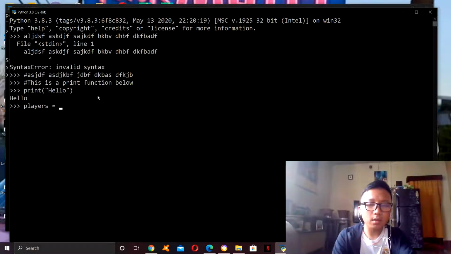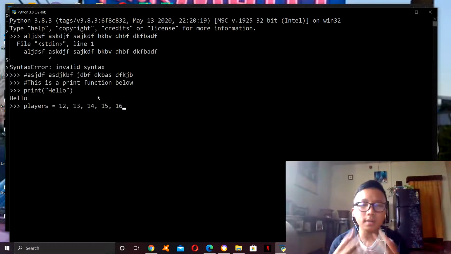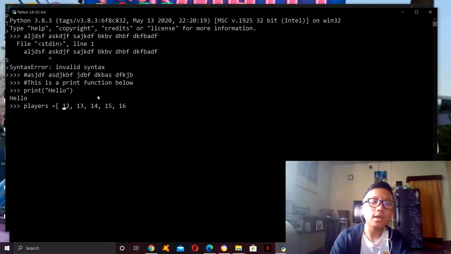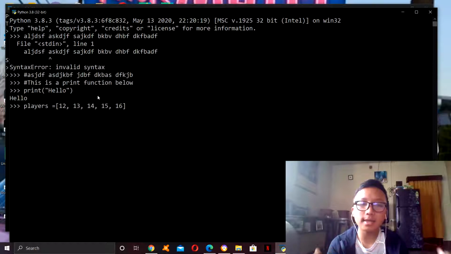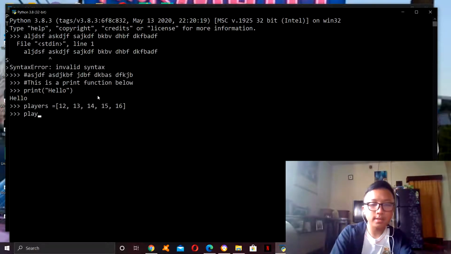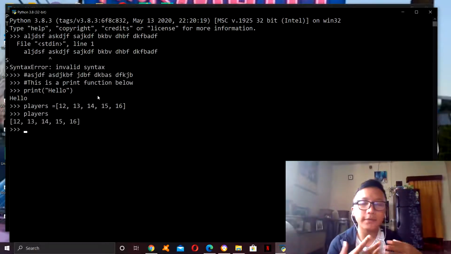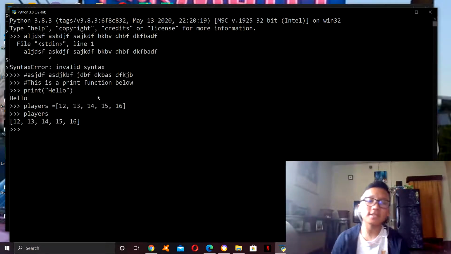So let's say, let's go from 12. Okay, 12, 13, 14, 15, 16. Let's say now you got all these numbers, but that's not how you make a list. You need to put square brackets. So you need to use square brackets to tell Python that this is a list. So now that it is in square brackets, Python knows that this is a list. So now let us call on the list. Let's say players. So now Python is giving us the list of our list.